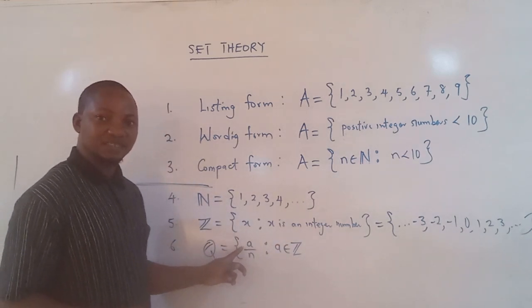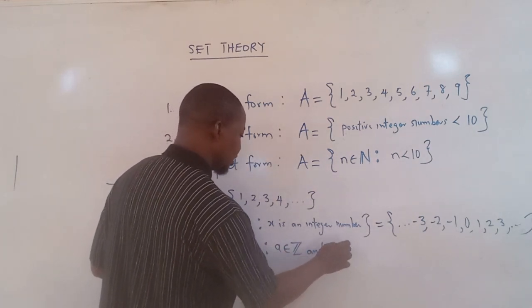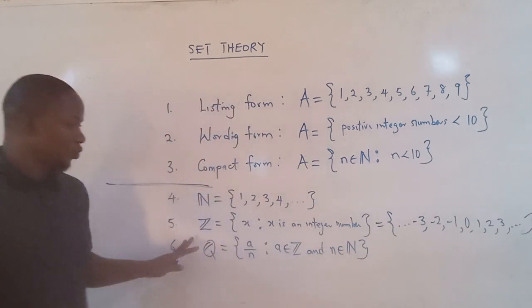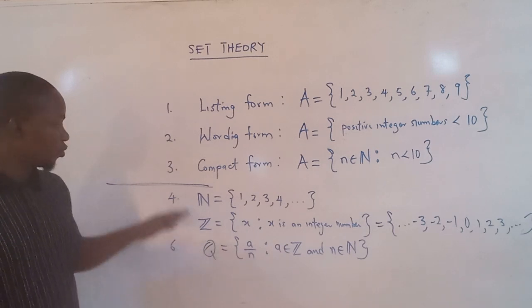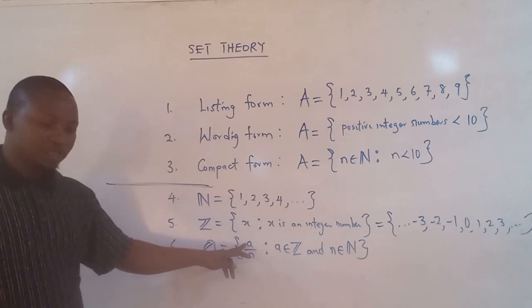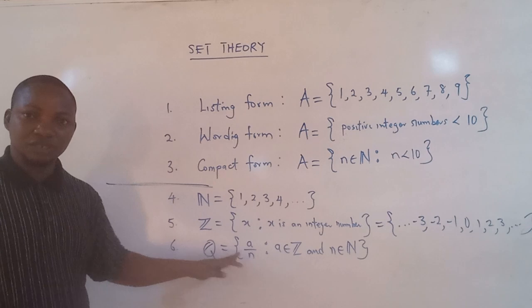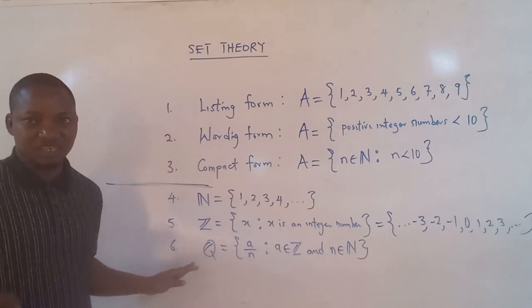The numerator here is an integer, and the denominator is a natural number. So you see this example going in line with this compact form. Any element we can get from this operation is an element of the set of rational numbers.